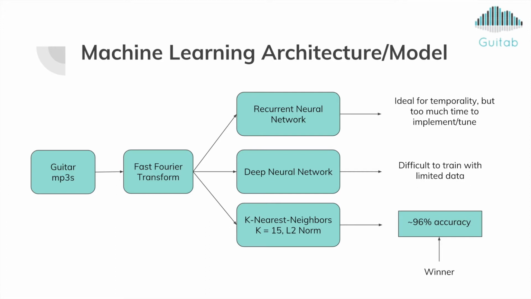We finally settled on the k nearest neighbors algorithm, with k equals 15 and the L2 norm. Again, this took a lot of tuning, and we finally settled on the L2 norm because we have a lot of features to work with, the frequencies. With this model, we were able to achieve a 96% accuracy, which is perfect for us. So we settled on this.